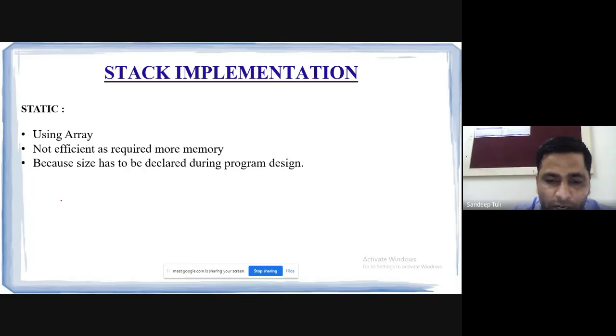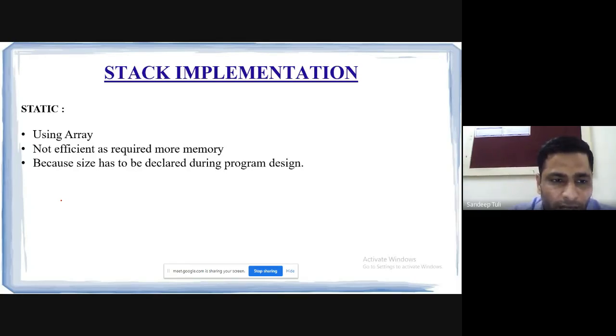Suppose I have initially declared the size of the array as 100, but I am using only 60, then 40 is wasted. Forty bytes are not being used, so this is not useful for me. Or in other words, if I have declared the size of the array as 100 and now suppose I need to store 120 elements, then what? Up to 100 it will work perfectly, but after 100 it may give me garbage results. So those are the two things we learned initially, and that is the drawback of static implementation in this case.